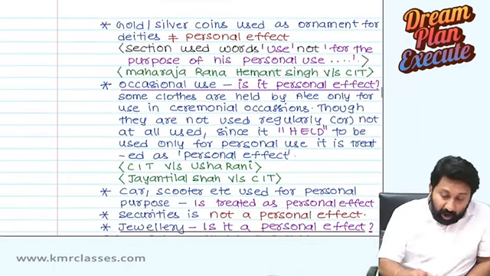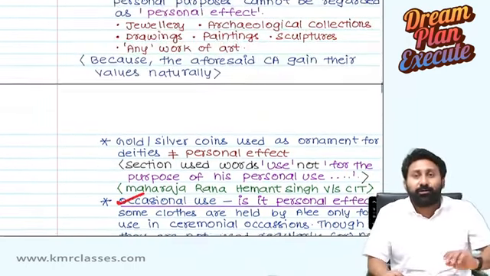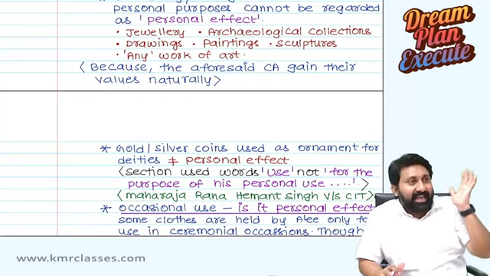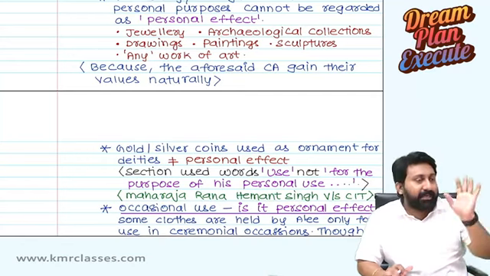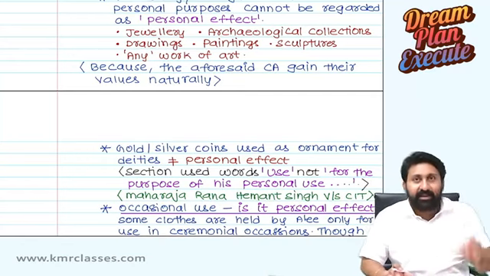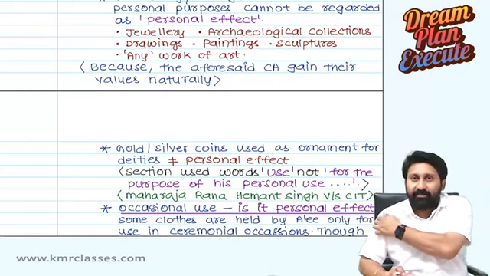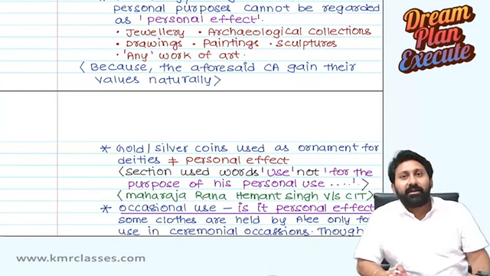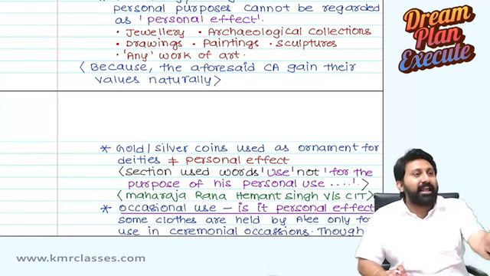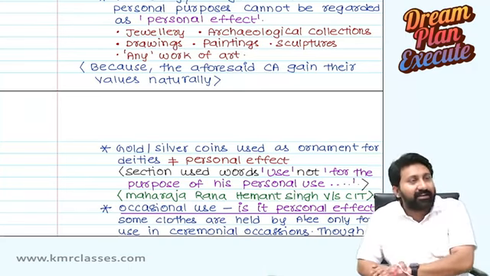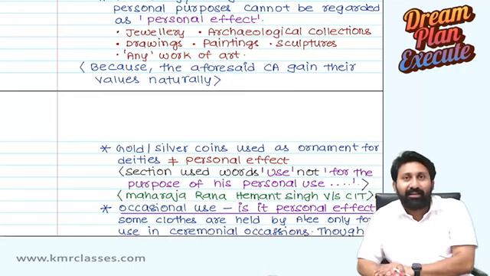Next, occasional use. Sir, what is occasional use? Suppose the assessee is a lady and purchases a silk saree, Kanchipattu saree type, extremely costly, 1 lakh rupees. She will buy it, keep it in the almirah, and use it only once or twice for special occasions. Then will it attract a personal effect? She is not using it regularly.